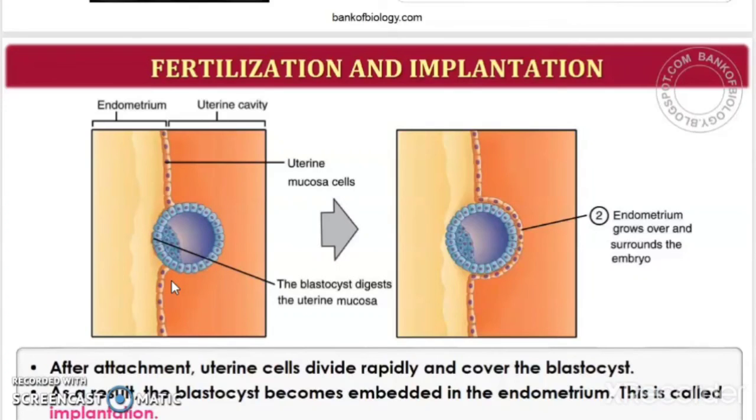After the attachment, the uterine cells will divide rapidly. Okay, uterine cells will divide rapidly, and they will cover the blastocyst. So this is how they cover it. You can see the uterine cells which are covering the blastocyst. Okay, as a result, what will happen? The blastocyst becomes embedded in the endometrium of the uterus, and this is called implantation, and it leads to pregnancy. Clear with this, children?